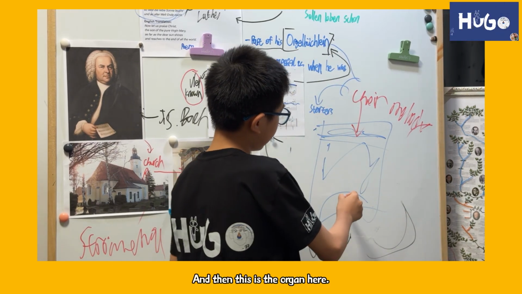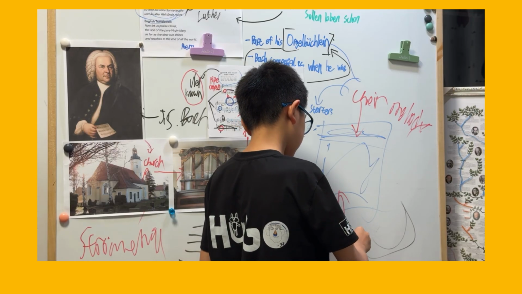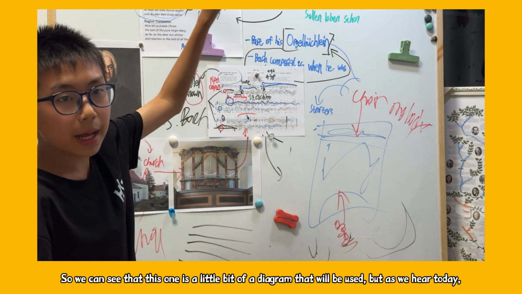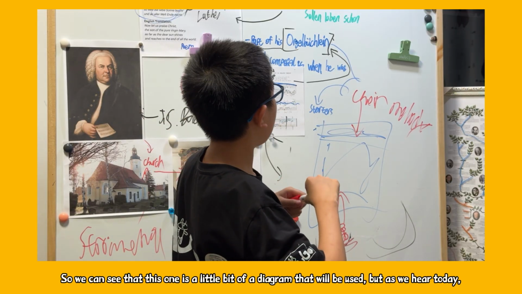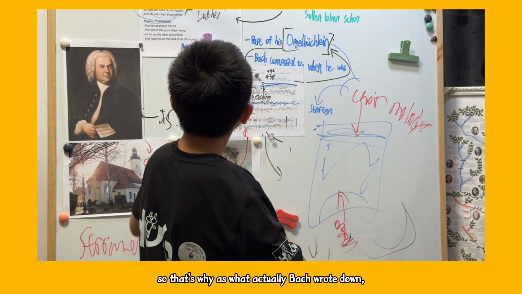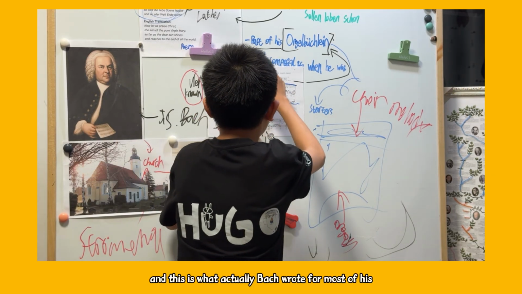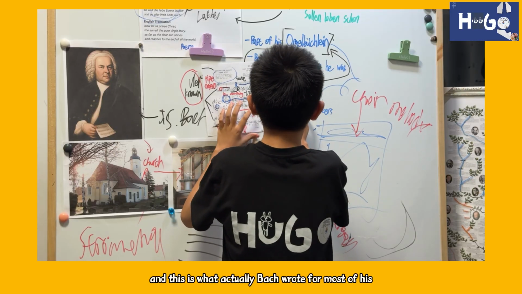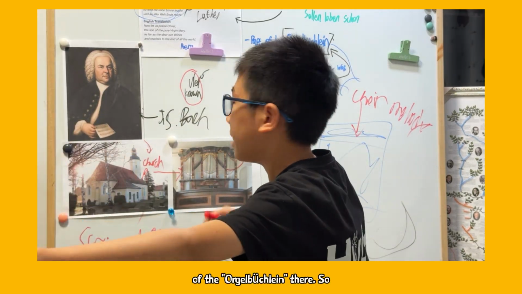And then this is the organ here. So this little diagram is what Bach used, as we hear it, and this is what Bach wrote for most of his Orgelbüchlein.